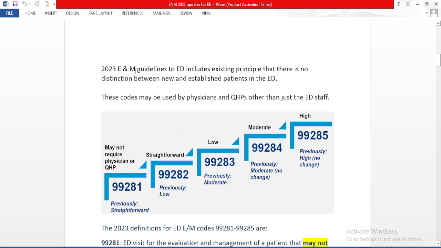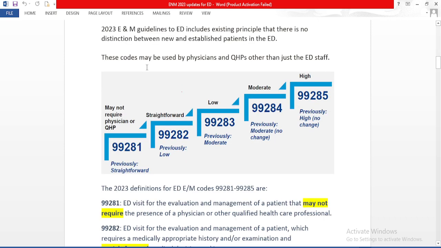So the 2023 E&M guidelines for the ED include the existing principle that there is no distinction between new and established patients. While coding evaluation and management in the emergency department, we will use the same code for new or established patients.